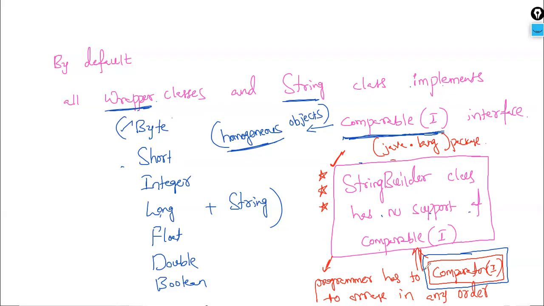Then where is this comparator present? Is it also in lang package? No, this is present in util package. Comparator, I'm just short on space, so I'm pointing an arrow here. This is present in java.util package. Then to use this comparator, as a programmer, we have to explicitly import that package so that we can use it in our program. So that is the introduction to the difference between comparator and comparable.